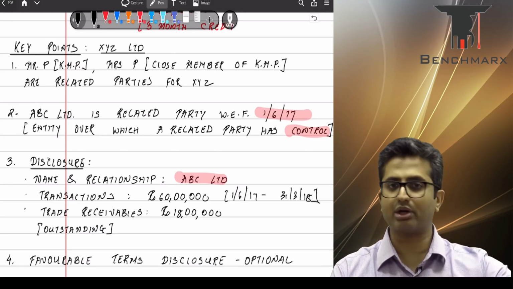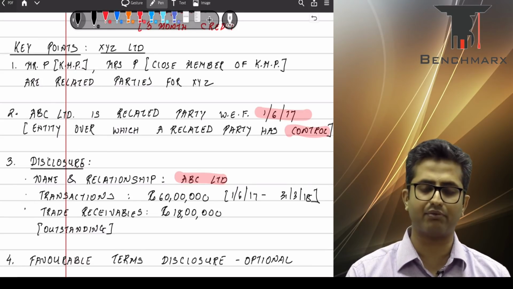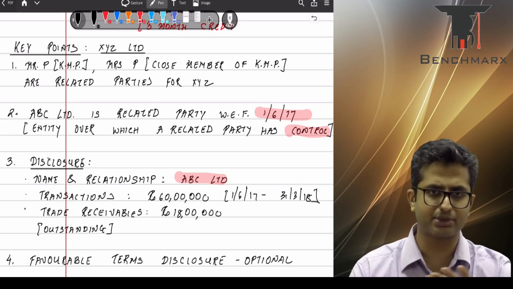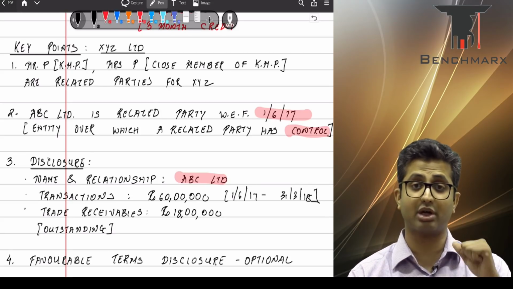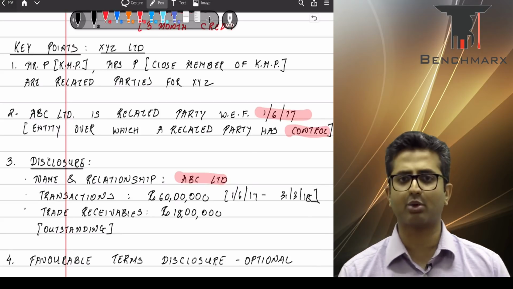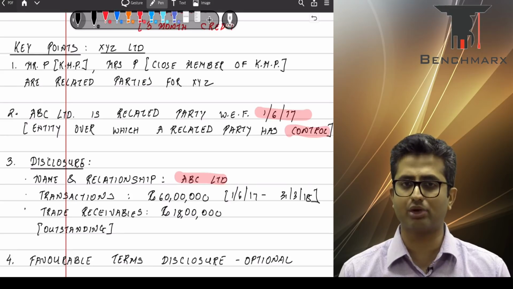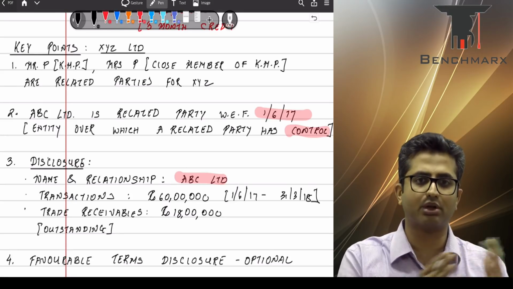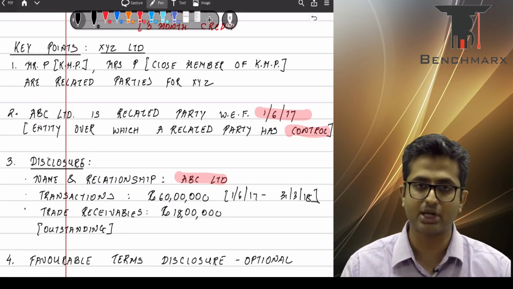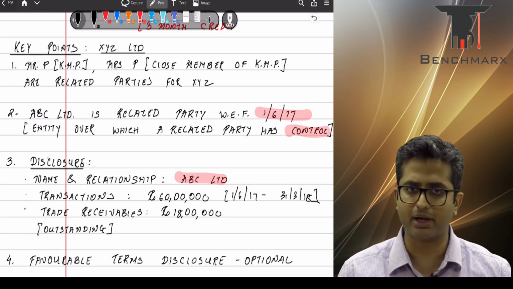This disclosure is optional. Remember, you're not mandatorily required to disclose the favorable terms, or even if the transaction is at arm's length, you're not mandatorily required to disclose that. You're required to disclose the name and the nature of relationship, and you're required to disclose the transactions during the related party relationship. So the transactions during the first 2 months, when the related party relationship was not in existence, will not be disclosed. Additionally, you also have to disclose the outstanding balances.